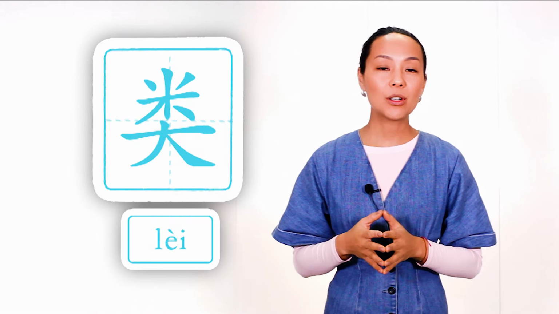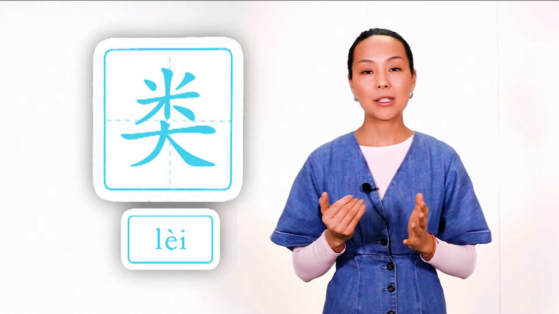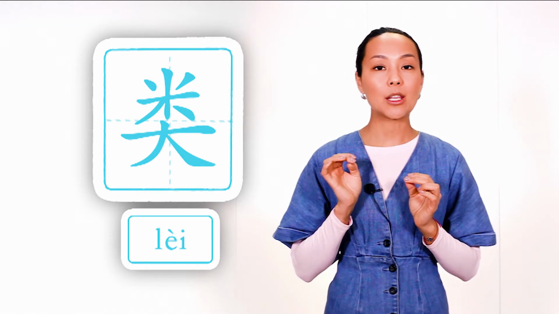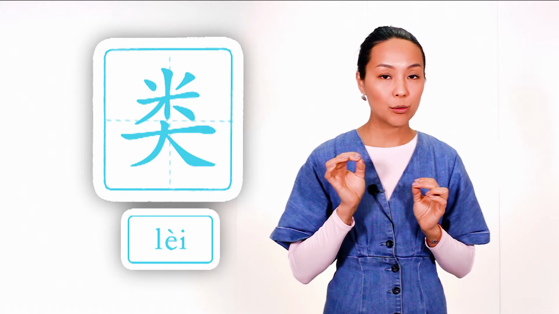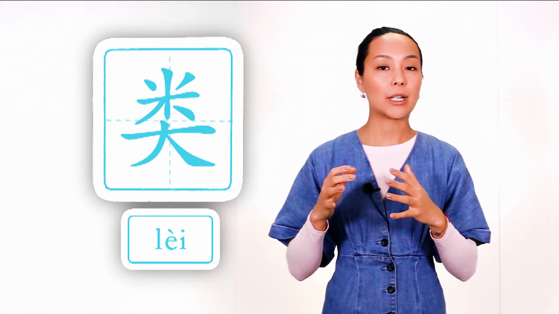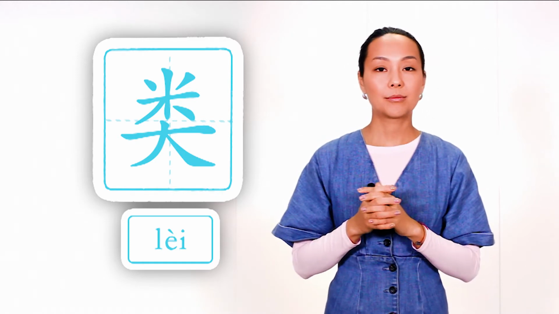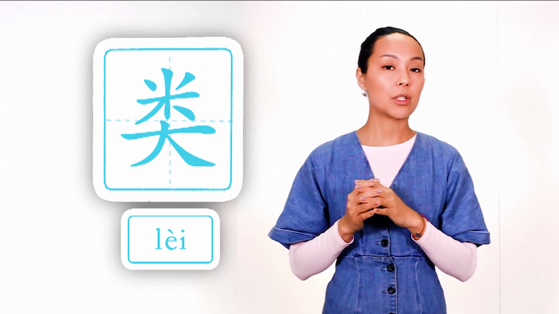Rice is a very important part of Chinese culture, and this radical is used in very interesting, unusual ways, unusual for people who are from Western cultures. The first example is a word group, category, 类. We see here rice plus big. Let's say here in this word rice symbolizes something small from big. Again, it's a group or category, something big which consists of small parts, small things. That's why grain of rice is used here too.